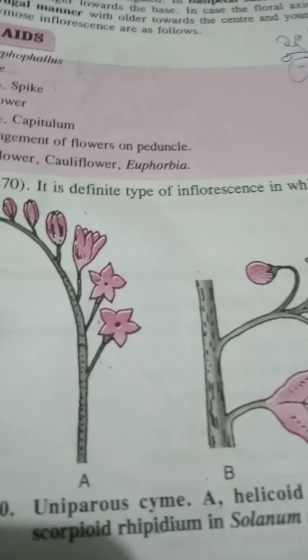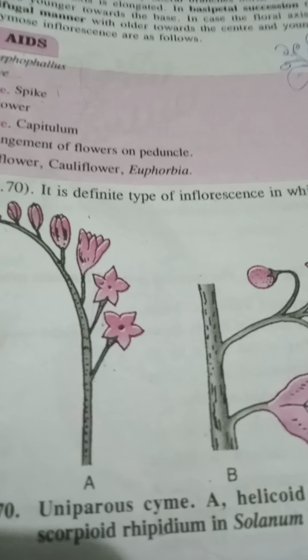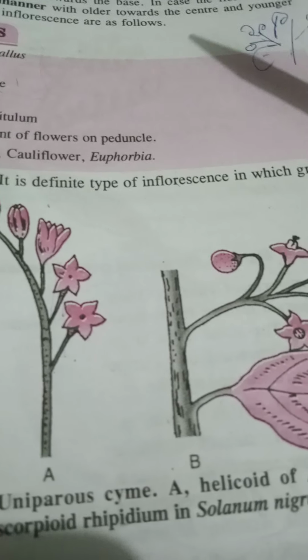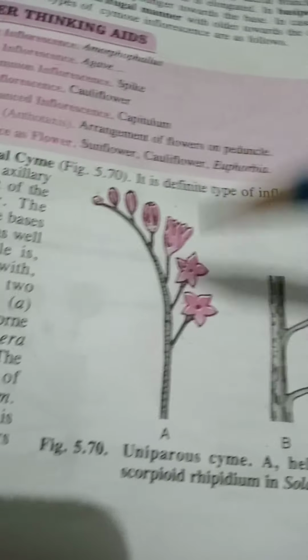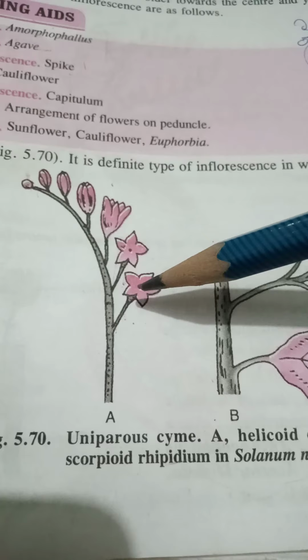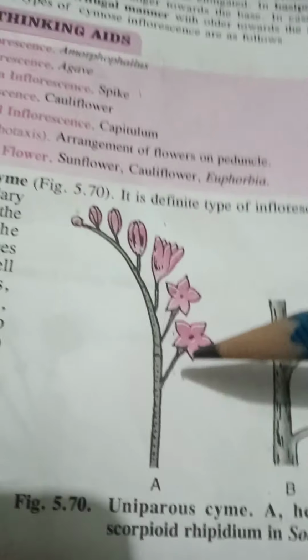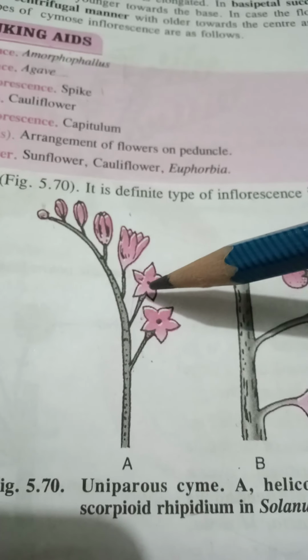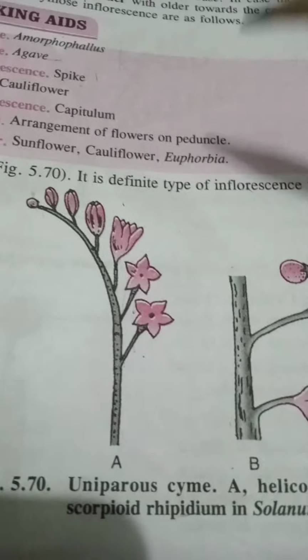Now similar to the branches, this inflorescence is also divided into three parts: uniparous, biparous and multiparous. Uniparous means where the terminal bud of the main axis ends in a flower, and so the lateral buds will develop into flowers and continue the activity, okay.